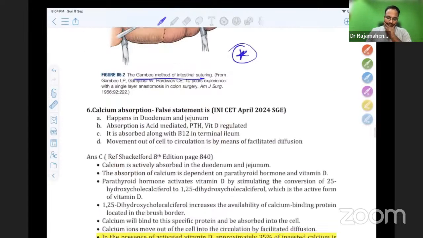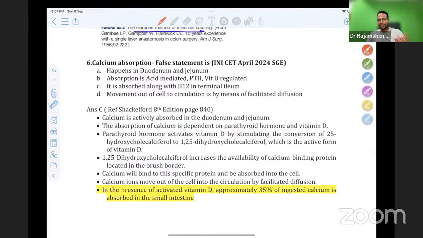Calcium absorption, false statement. So this is again a general surgery question or SG question, we don't know, but it is there from Shackelford. Calcium absorption happens in duodenum, no doubt in that. It is mediated by acid, parathyroid hormone, vitamin D. It is absorbed along with the B12 in terminal ileum. Movement out of the cell to circulation is by means of facilitated diffusion. It is not absorbed in terminal ileum. It is absorbed in jejunum and duodenum only.